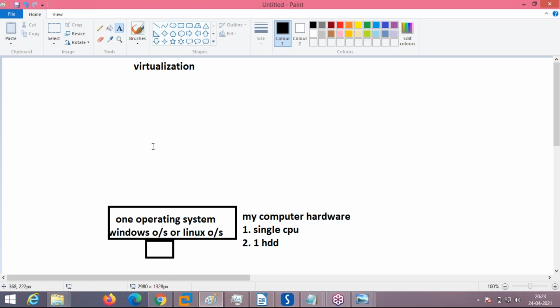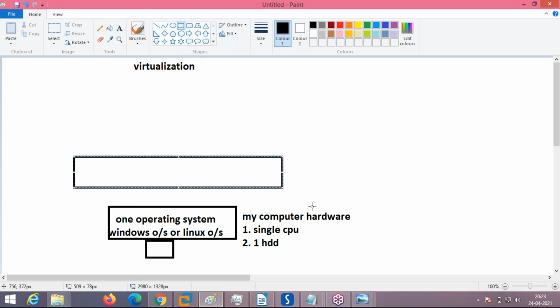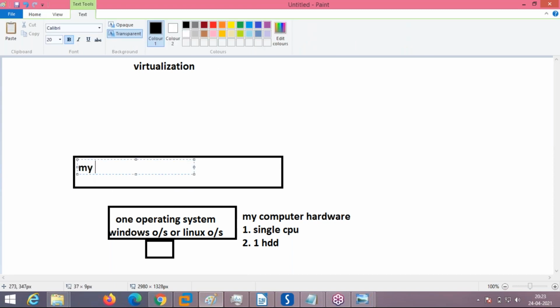Okay, suddenly we have got a task. Suppose suddenly my task has come. I need to install 2 operating systems. My task is I need to install 2 operating systems.